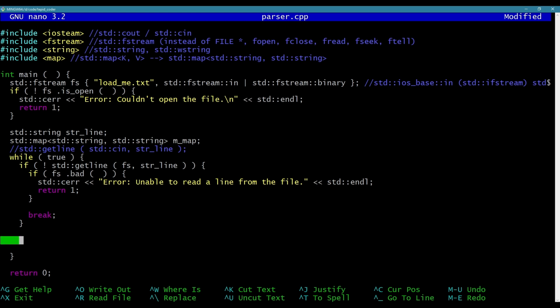Okay, otherwise, what we're going to do is we're going to have a standard string, that's going to be key. We're going to have a standard string, it's going to be value. And actually, if you have two of the same type here, you can define them in the same line. I've been not doing this just to make it explicit before, but in this case, I'm just going to show that you can give both of these the same type.